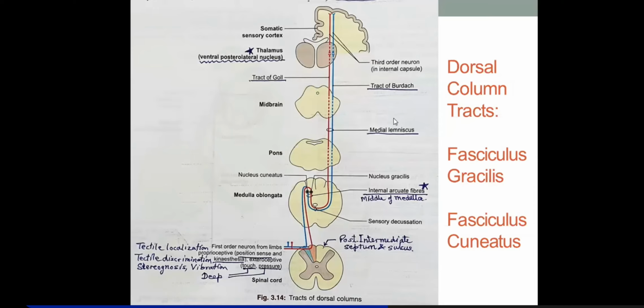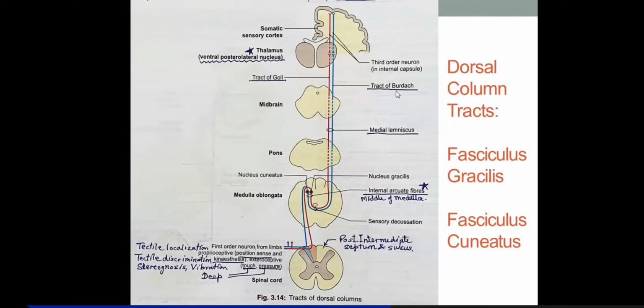Okay, and you know the fasciculus cuneatus, which they have drawn in a blue color tract, right? The fasciculus cuneatus carries proprioceptive, deep touch, and pressure sensations from the upper limbs. It is placed laterally in the dorsal column, and they ascend up in both of them to the medial lemniscus. But another name for fasciculus cuneatus is tract of Burdach.